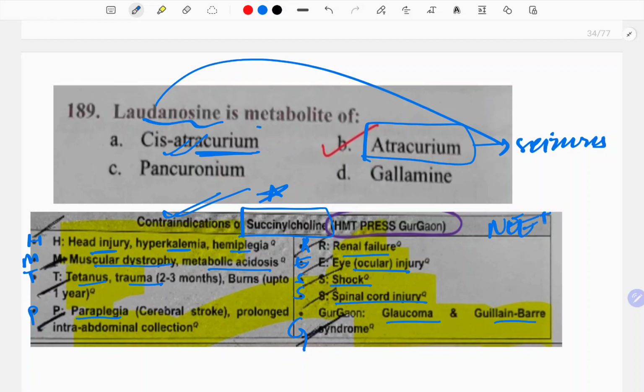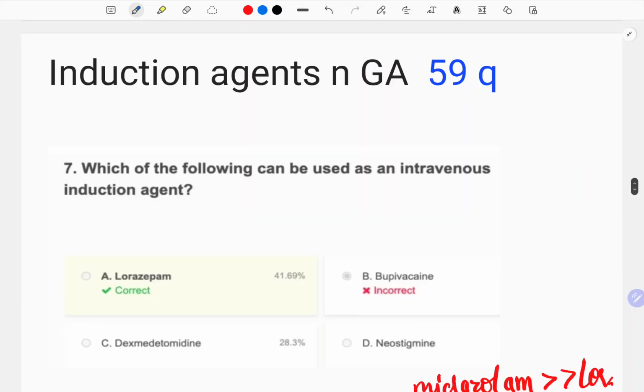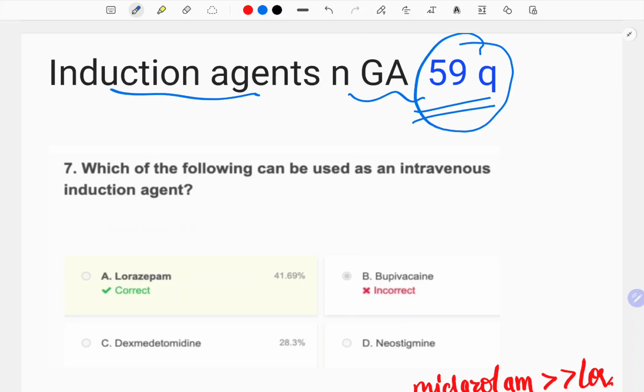Then many questions are asked from succinylcholine. Now this is the topic, induction agents and general anesthetics, from which the number of questions used to be most, but they're not asked much nowadays. So if you want to skip something in anesthesia, skip the pharmacotherapy section.